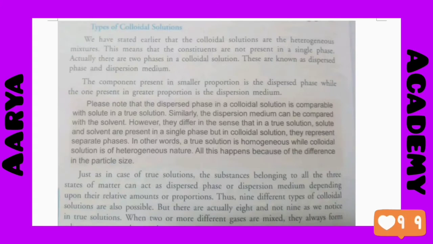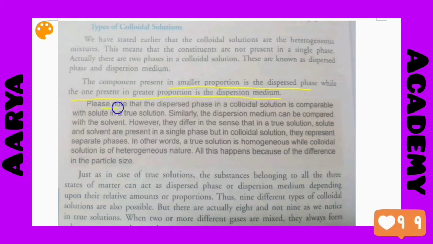Now I would like to explain the types of colloidal solutions. We have stated earlier that colloidal solutions are heterogeneous mixtures. This means that their constituents are not present in a single phase. Actually, there are two phases in colloidal solutions. These are known as dispersed phase and dispersion medium. The component present in smaller proportion is the dispersed phase, while the one in greater proportion is the dispersion medium.